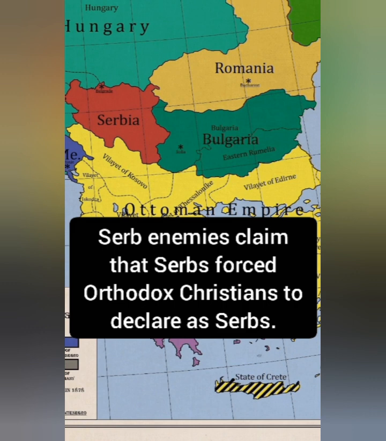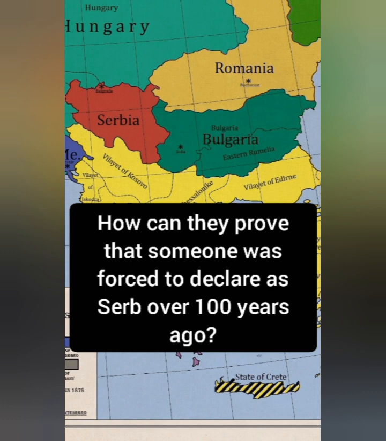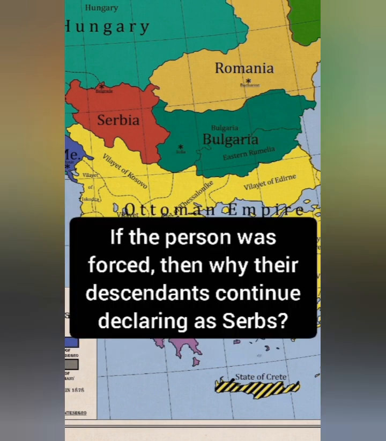Serb enemies claim that Serbs forced Orthodox Christians to declare as Serbs. How can they prove that someone was forced to declare as Serb over 100 years ago? If the person was forced, then why do their descendants continue declaring as Serbs?